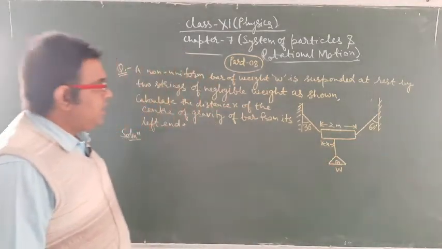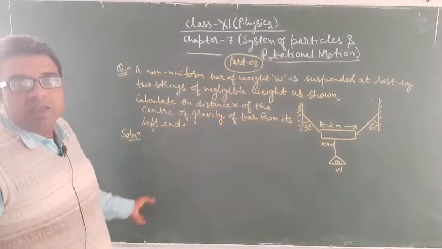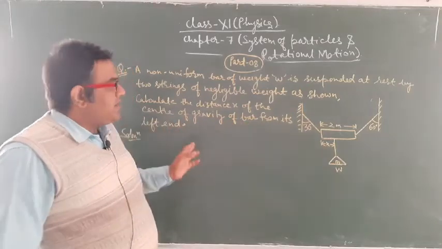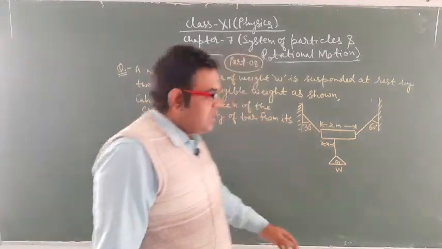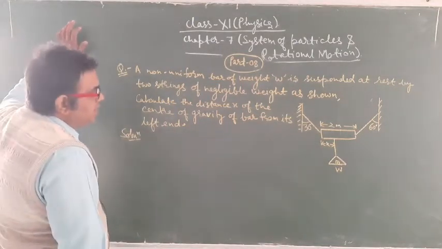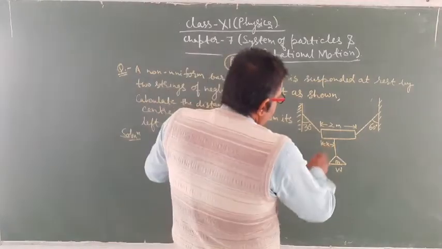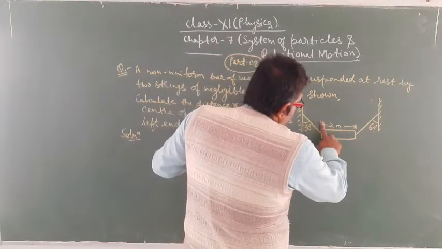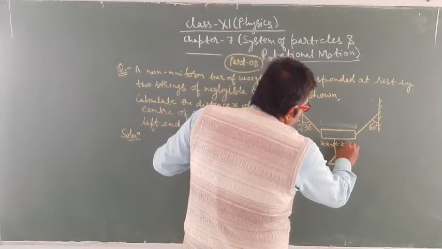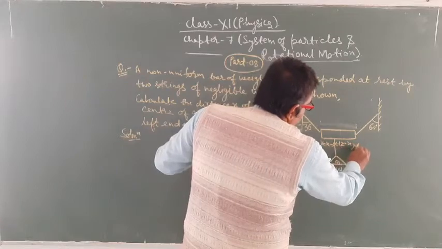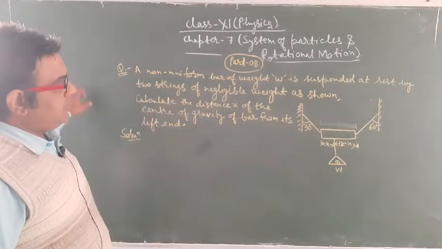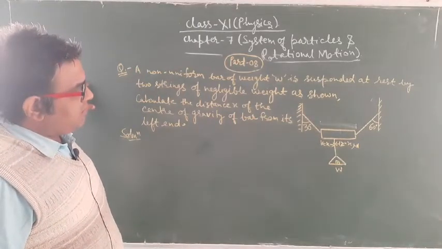For center of gravity, the condition should be equilibrium, as we have studied. You have to calculate the center of gravity of the bar from its left end. So we are going to solve this question. Look at this figure. This is at a distance x, and the bar is 2 meter long, so this distance must be 2 minus x.